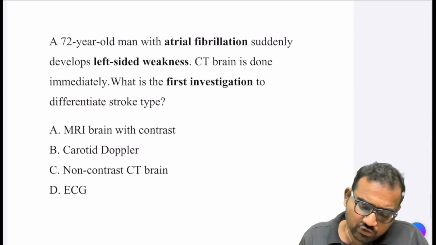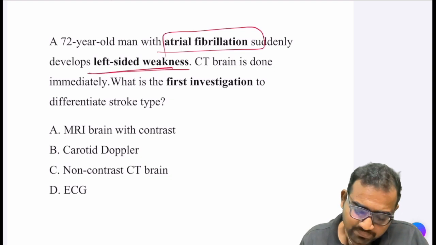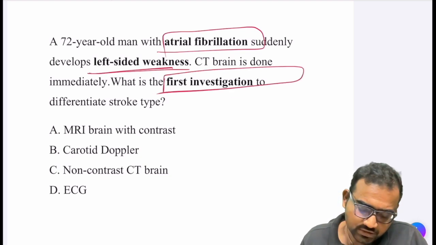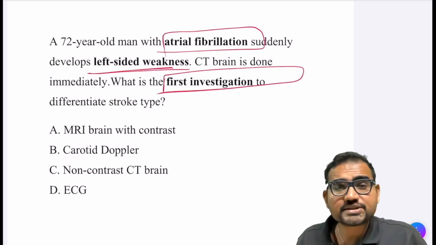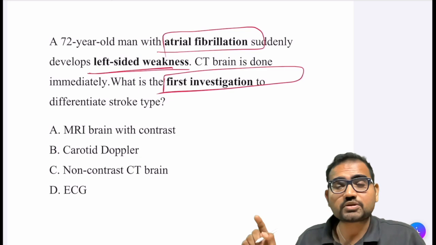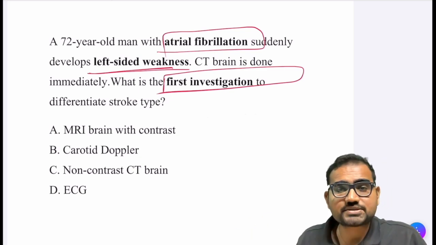A 72-year-old man with atrial fibrillation, suddenly there is left side weakness and the CT brain is done immediately. What is the first investigation to differentiate stroke? As I told you, any patient who comes to you with symptoms or signs of stroke, the first thing you should do is a non-contrast CT brain.